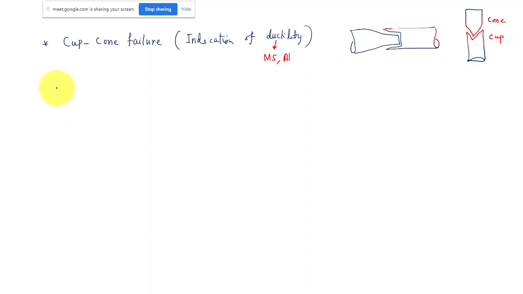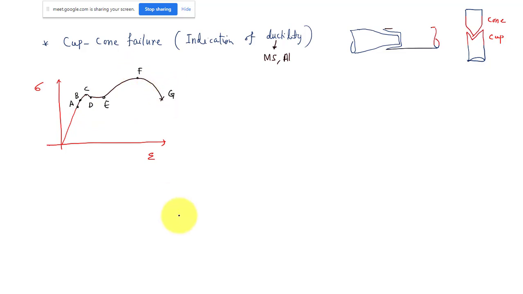Now this is my stress strain diagram. This is stress and this is strain. Let us take the points: this is point A, this is point B, point C, point D, point E, F, and G. All those points we have discussed.